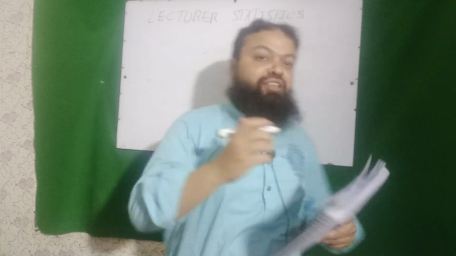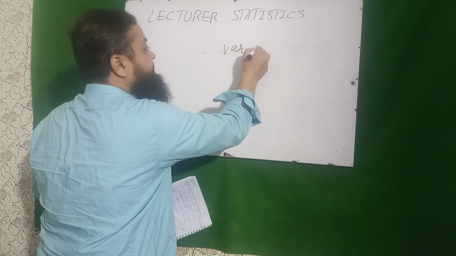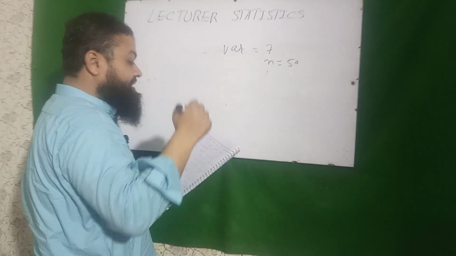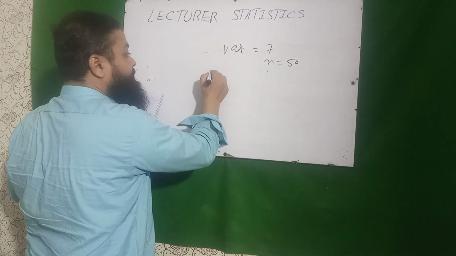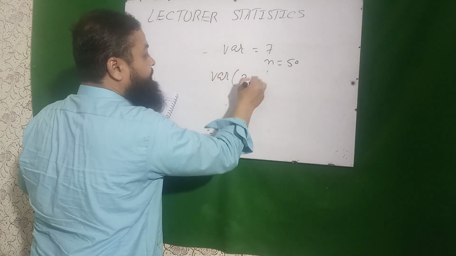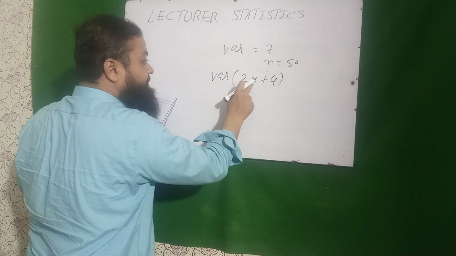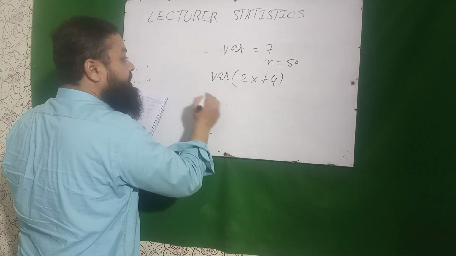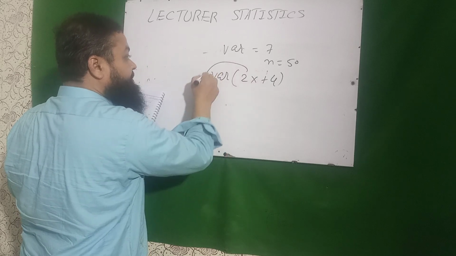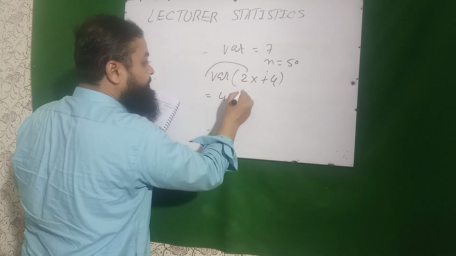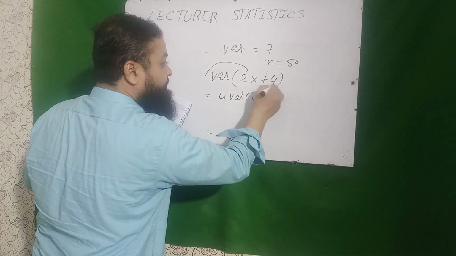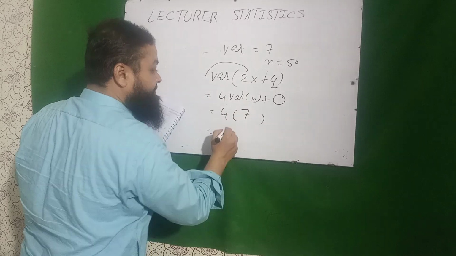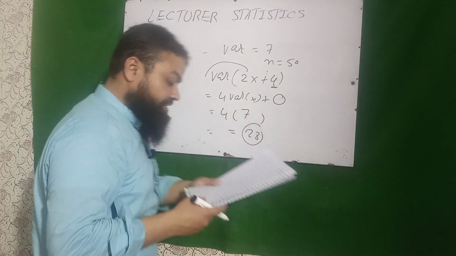Variance of 50 observations is 7. Variance is given, that is 7, of 50 observations. If each value is multiplied by 2 and then added by 4, so we will have to find out the variance of 2x + 4. We know if we apply the variance, that will be the square of the constant, 4 variance of x, and the plus 4 will not be affected, it is 0. So 4 variance of x, given that is 7, 28 is the correct option in the exam.